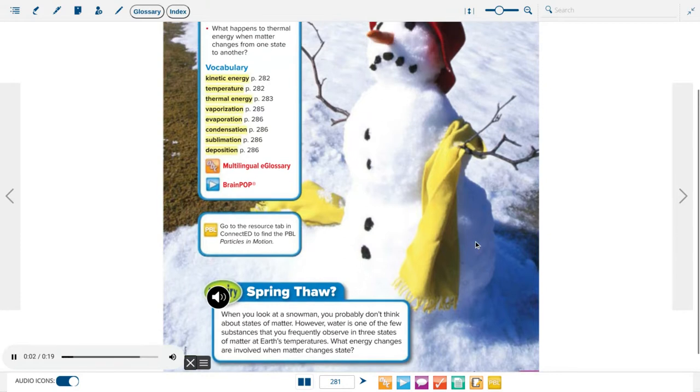Inquiry. Spring thaw? When you look at a snowman, you probably don't think about states of matter. However, water is one of the few substances that you frequently observe in 3 states of matter at Earth's temperatures. What energy changes are involved when matter changes state?